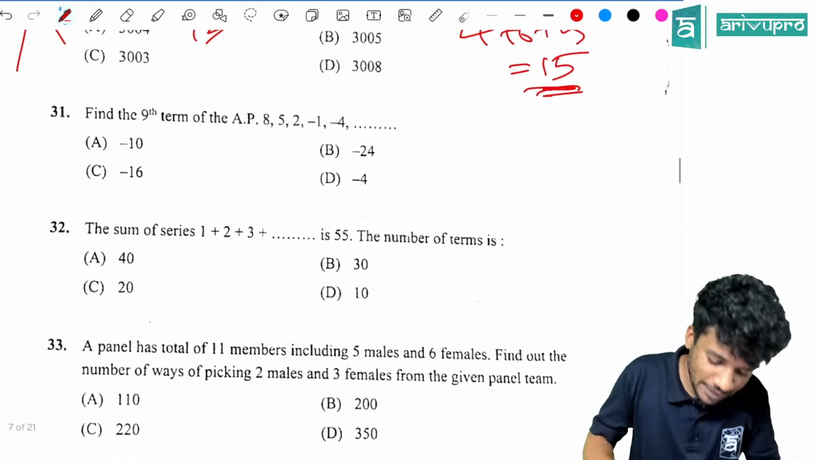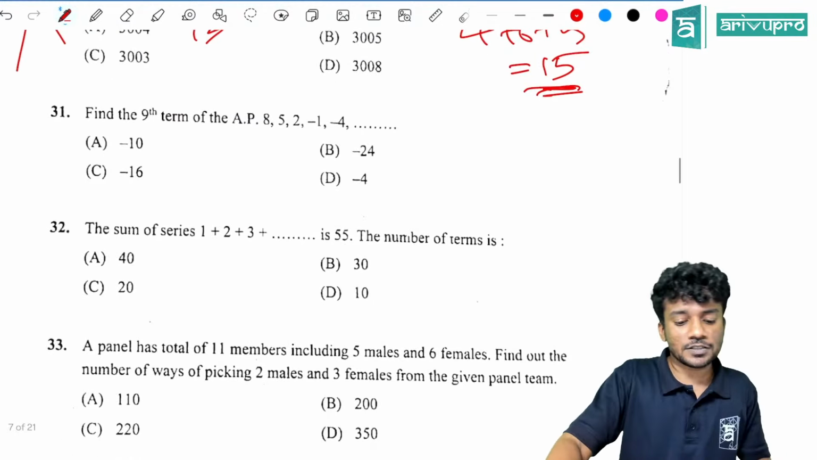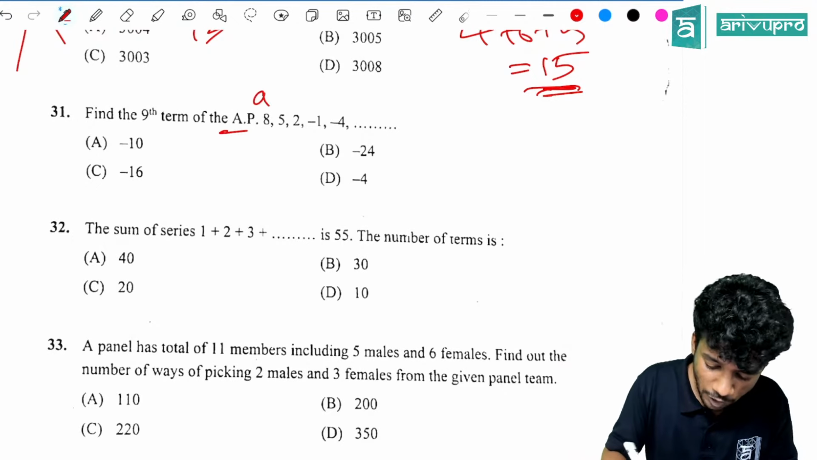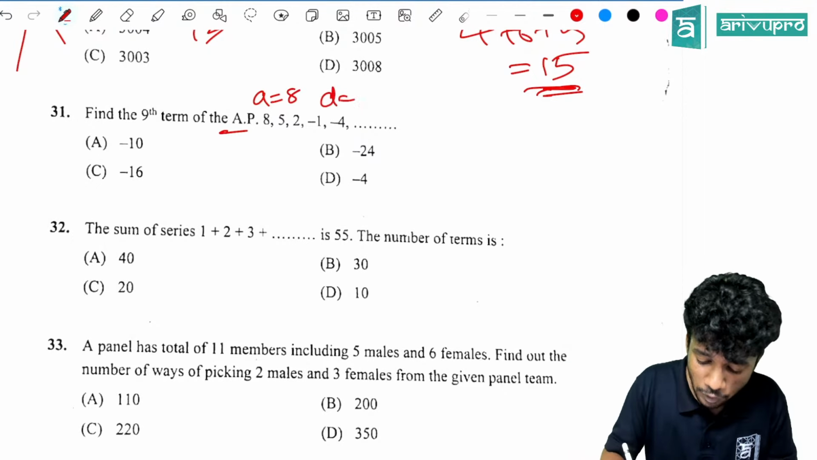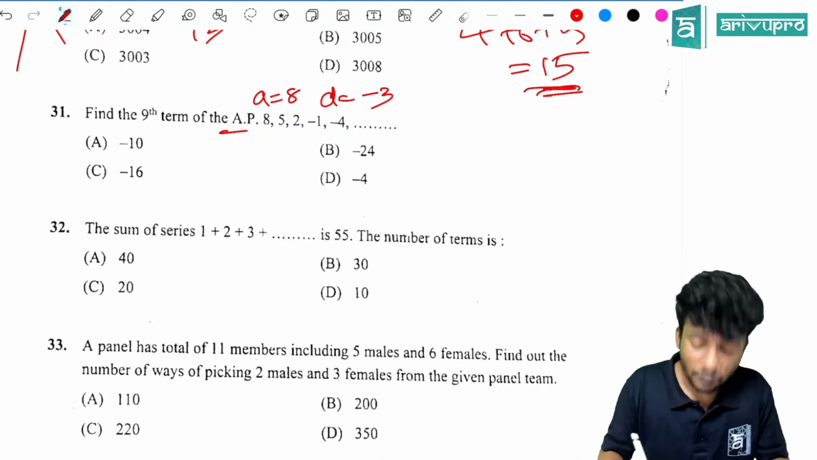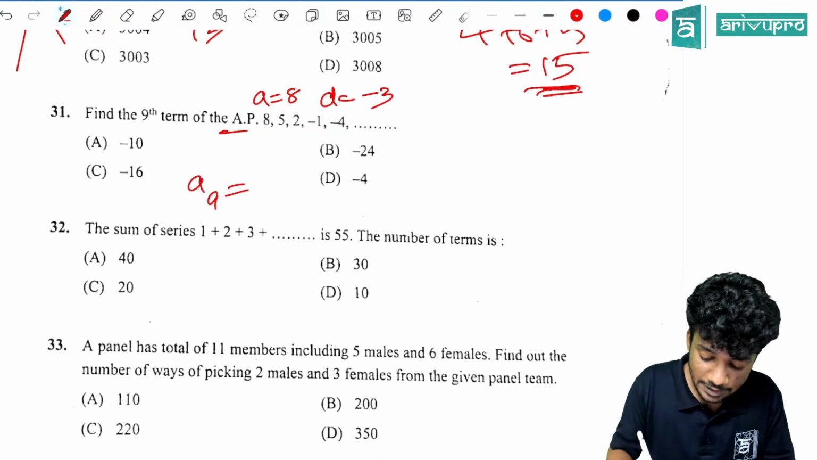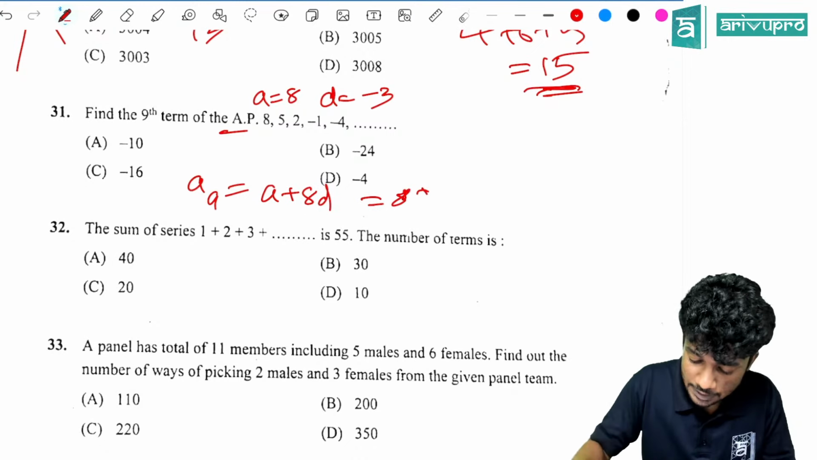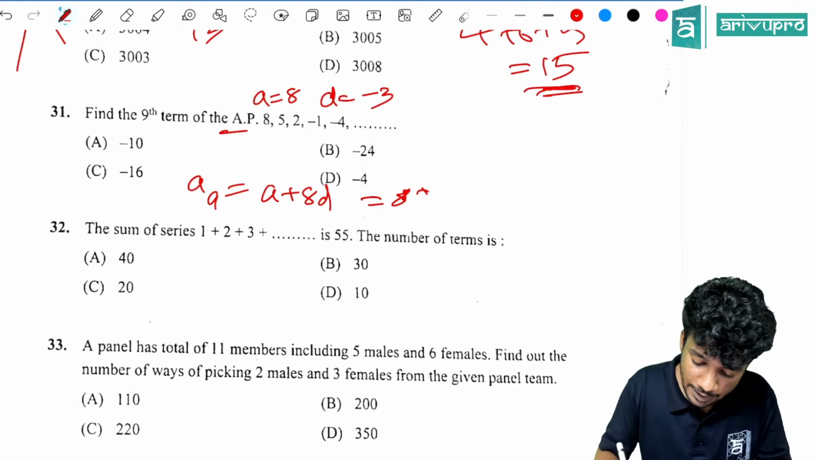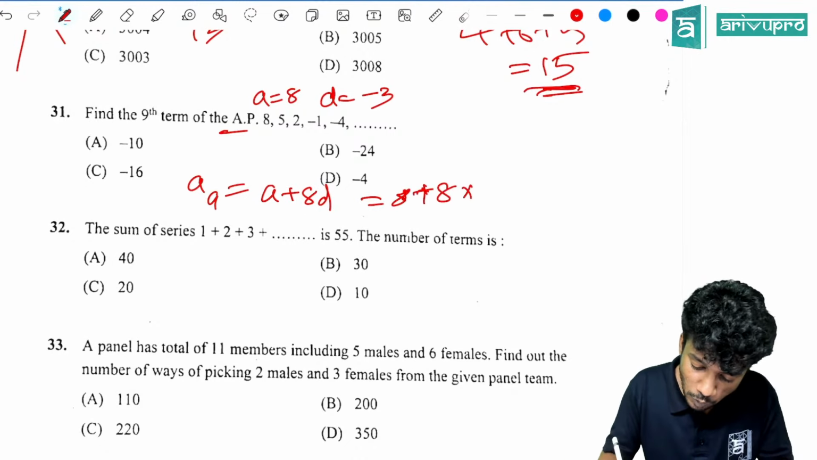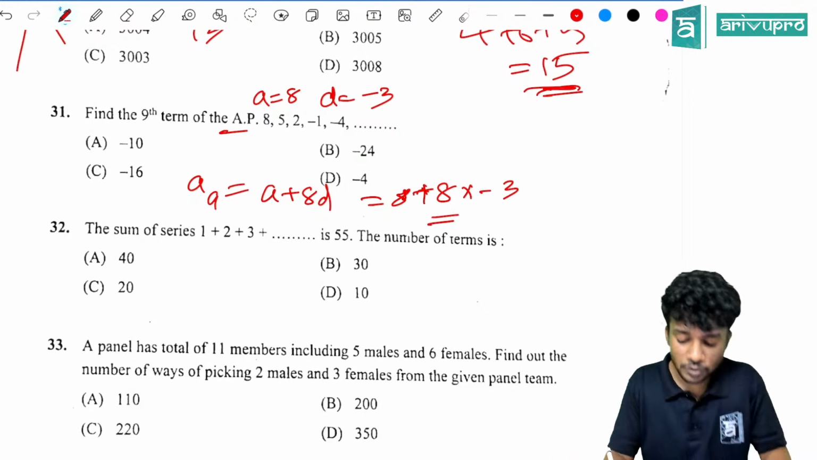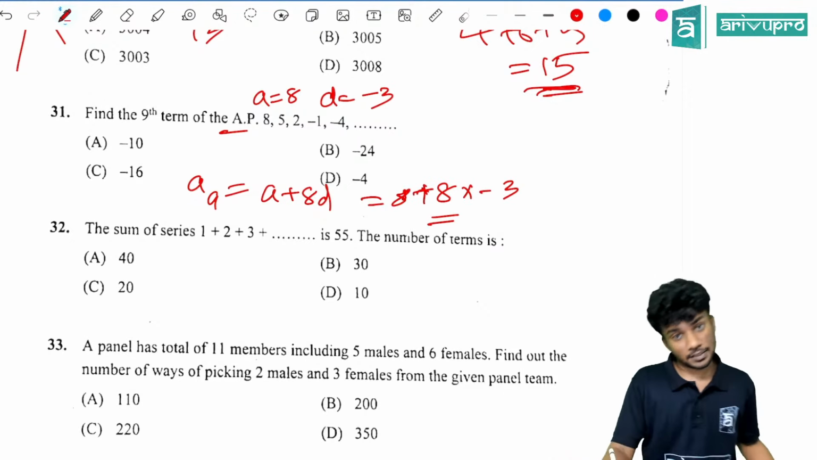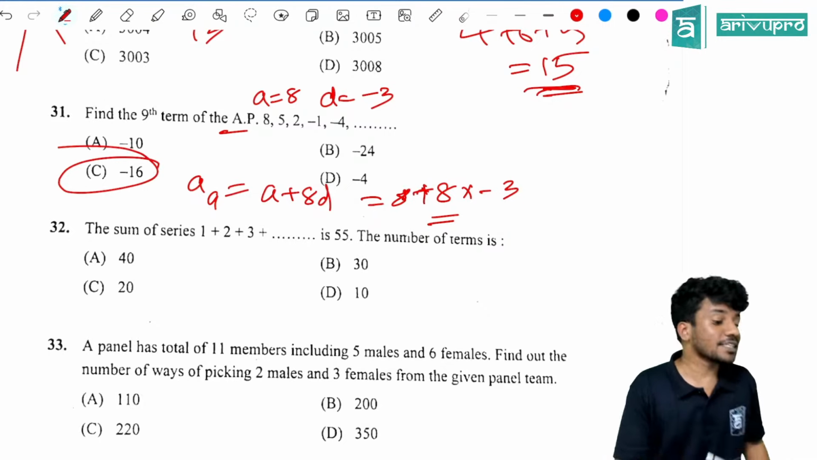Yes. Now the next question, 31st question is, find the 9th term of the AP 8, 5, and so on. A is equal to 8, D is equal to minus 3. Then we need to find what? A9. A9 is equal to A plus 8D, which is equal to 8 plus 8 into minus 3. How much answer you get? Yes, the answer is minus 16.